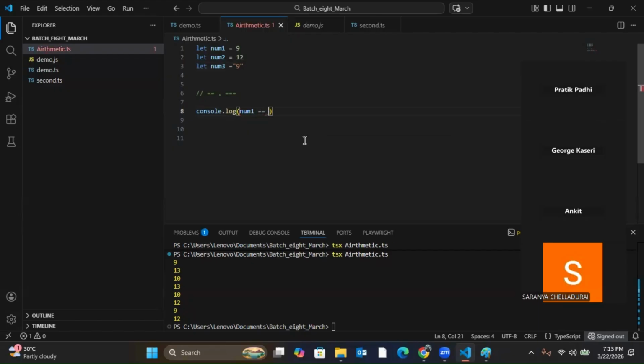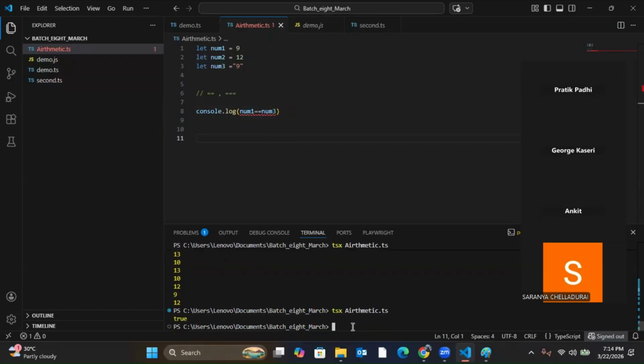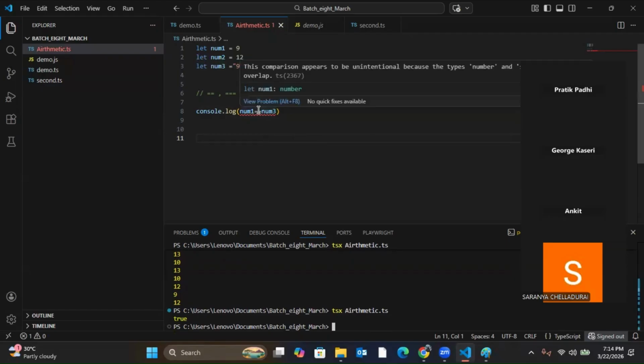Now, num1 double equal to num3. Actually, why is it showing an error here?